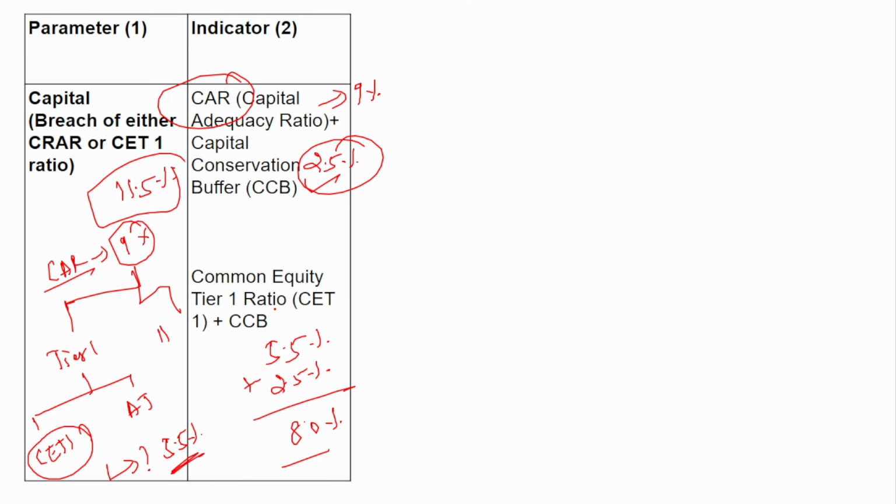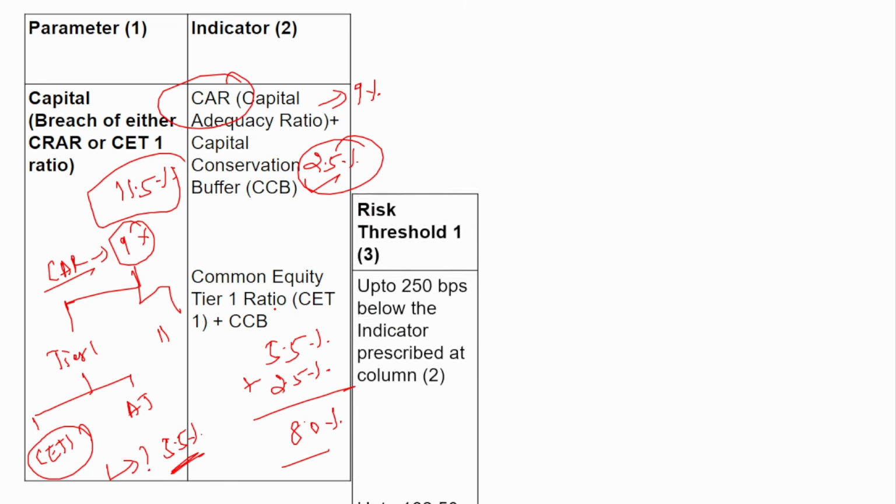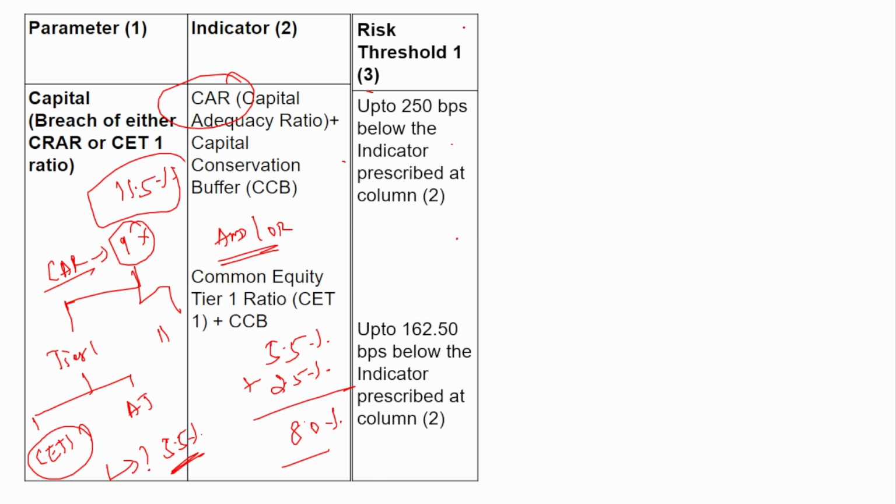If this is breached, then certain actions will be taken by the Reserve Bank of India. Okay, the breach level is also divided into 3 levels. The first breach level is risk threshold 1. Risk threshold 1 is when the capital adequacy ratio plus CCB goes up to 250 basis points below the indicator, which means that if the capital adequacy ratio and the CCB maintained by the bank is more than 9% but less than 11.5%, so it is in this range, then it is said that the bank now falls under risk threshold 1.